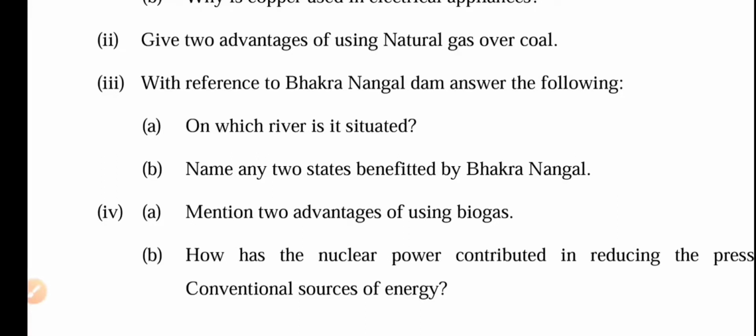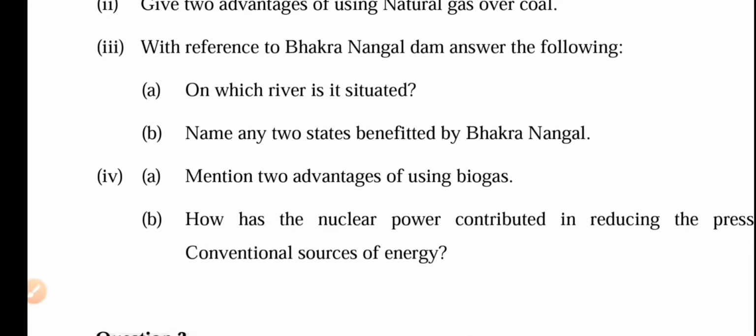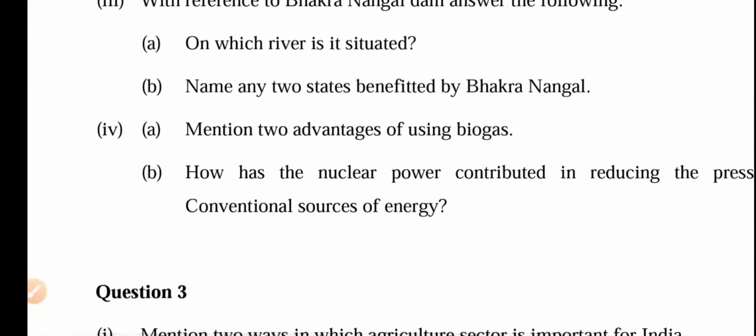So with reference to the Bhakra Nangal Dam, answer the following. On which river is it situated? Definitely the Satluj River. Name any two states benefited by the Bhakra Nangal Dam. So definitely Punjab and Rajasthan. So many states. So next is 4A.